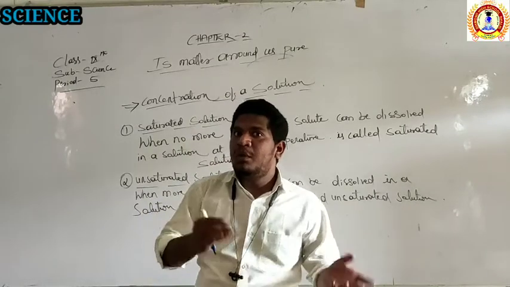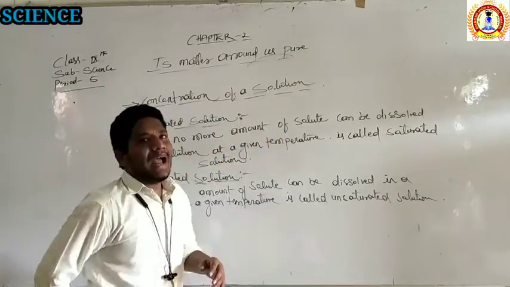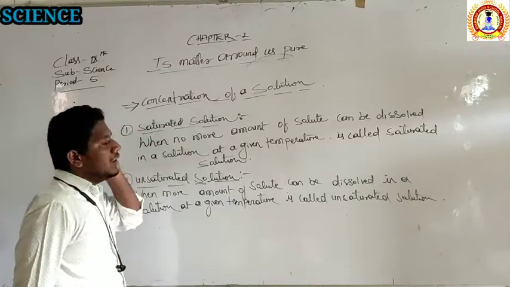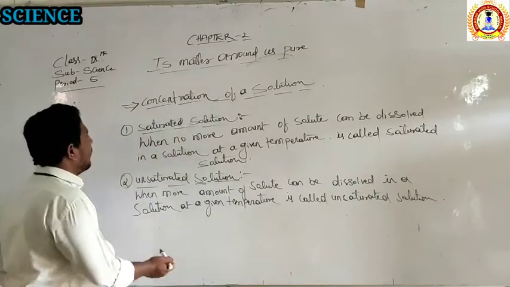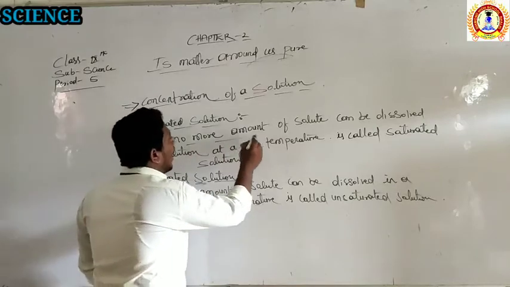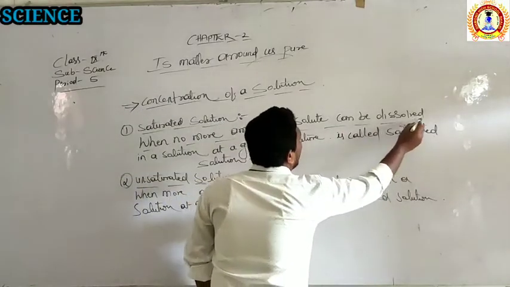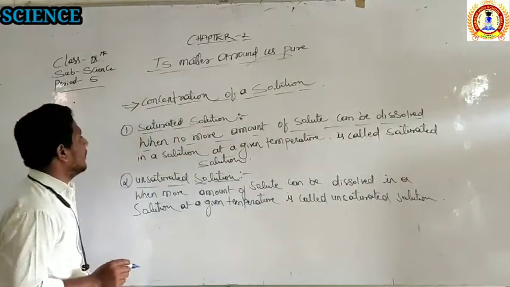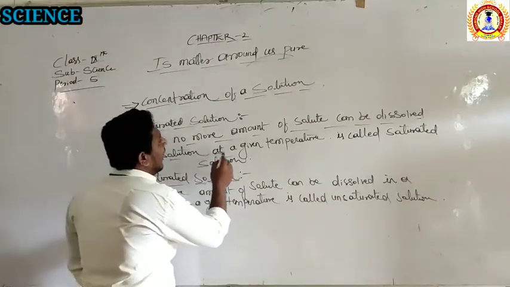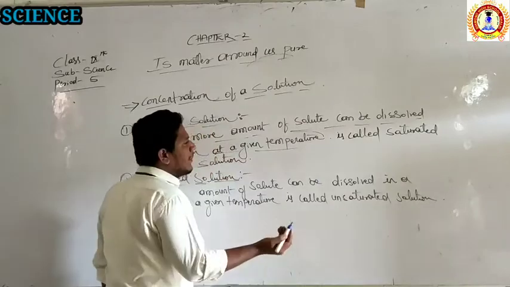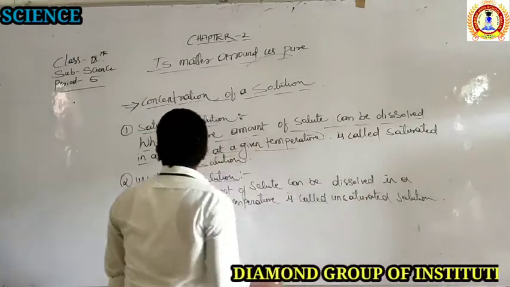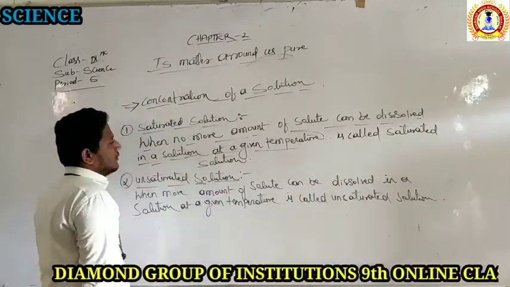So when no more solute can be added into the solution, we call it the saturated solution. What is the saturated solution? When no more solute can be dissolved in a solution at a given temperature, which we take as room temperature, it is called a saturated solution, right?